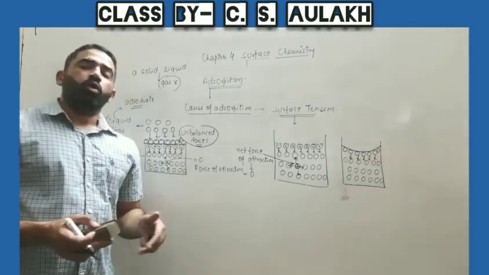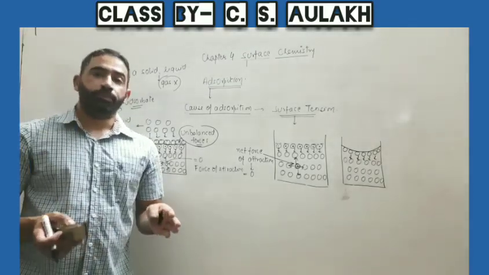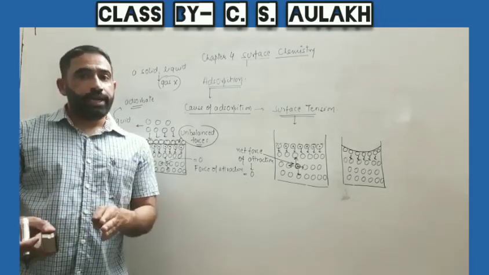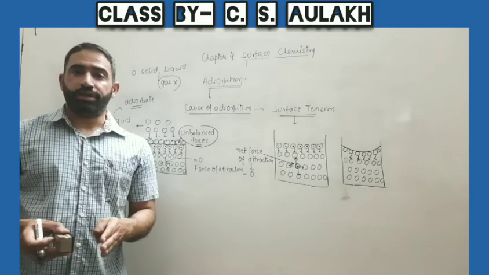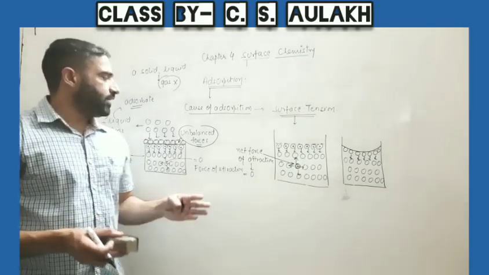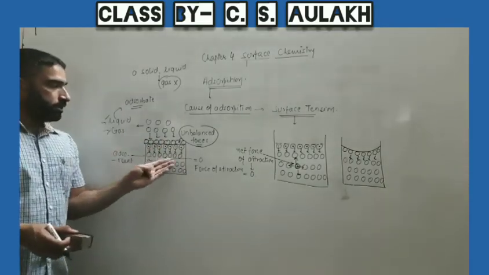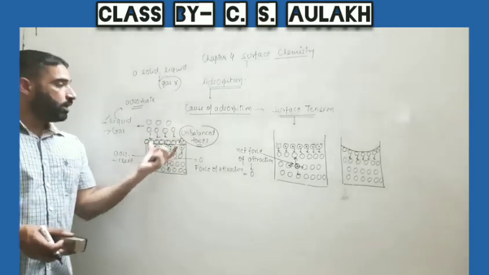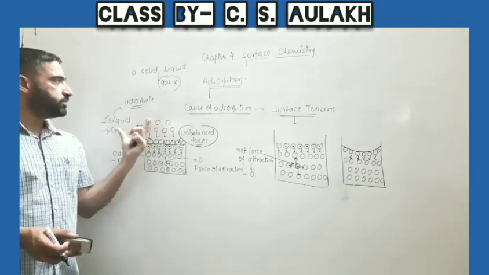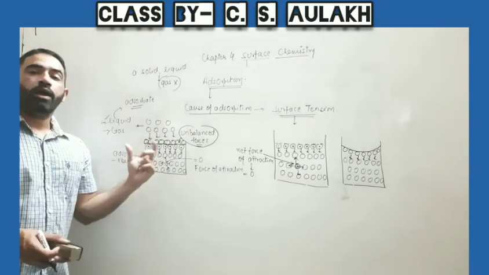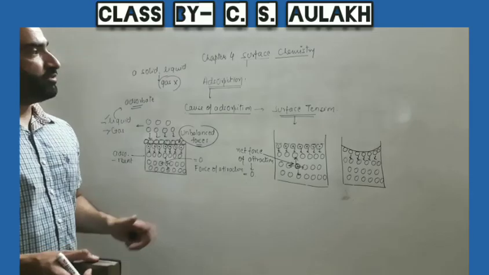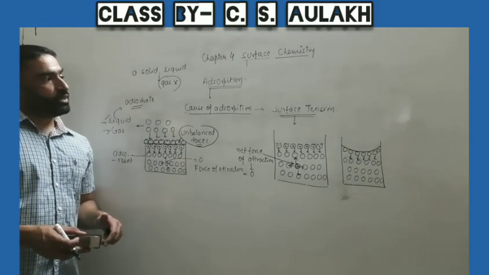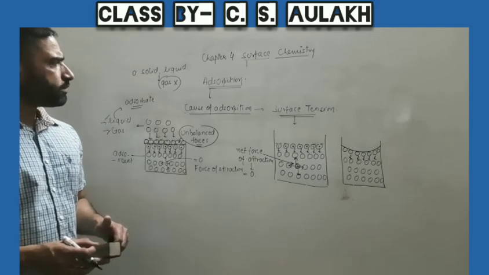So we can say over the surface of adsorbent, the molecules are lying in a different atmosphere than the molecules present in the bulk of the adsorbent. Because of this difference in the surrounding, there are unbalanced forces present over the surface of the solid. So these unbalanced forces are responsible for the phenomenon of adsorption. So with this we have studied the cause of adsorption. What is the cause of adsorption? We have covered up to this.